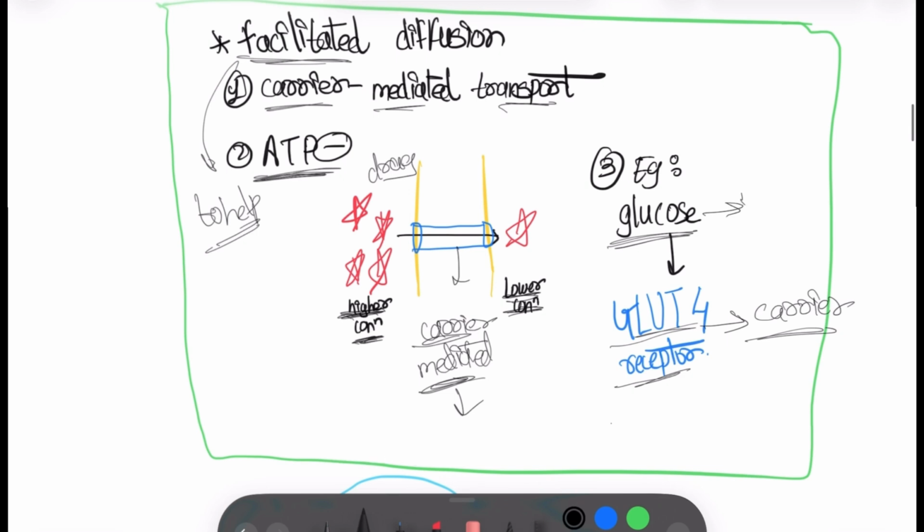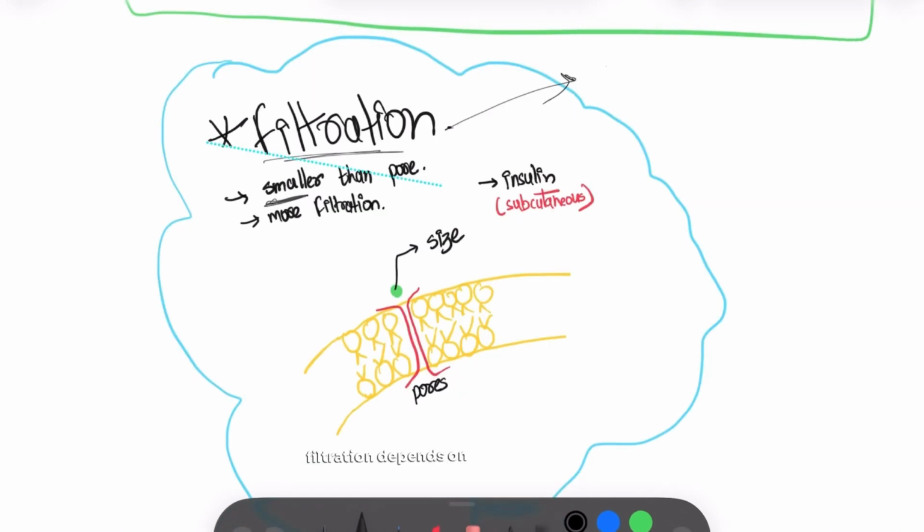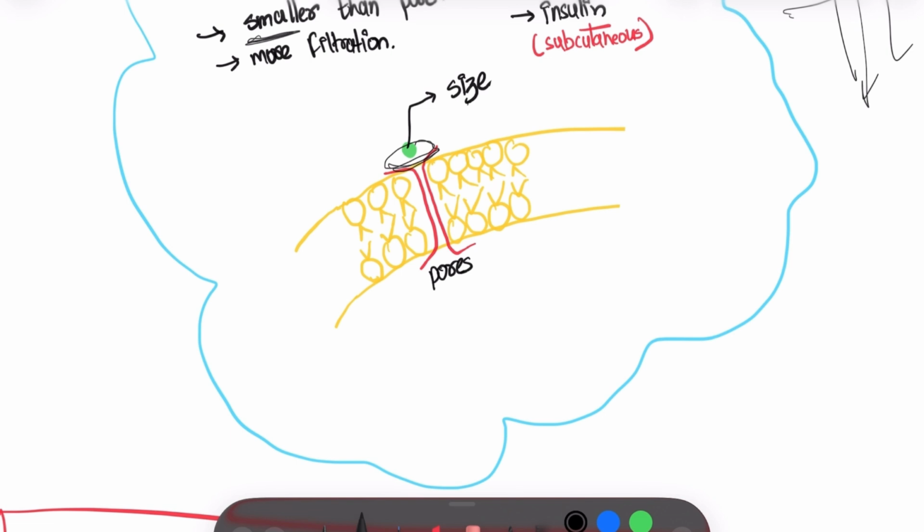It will transport glucose from this side of the membrane. Filtration depends on molecular size. Now in this diagram, here there is a pore.